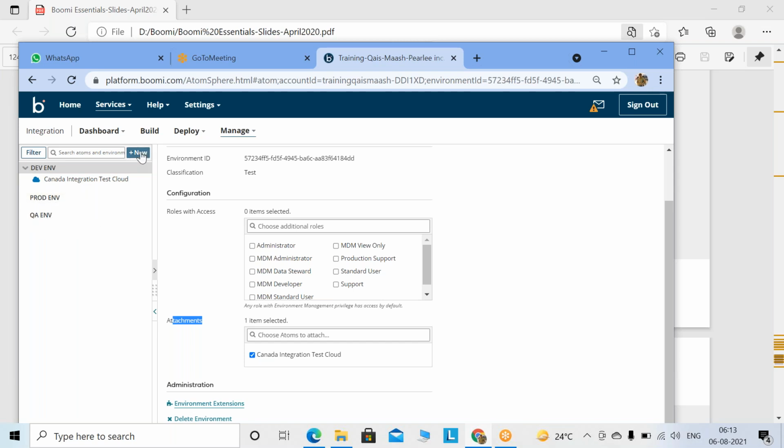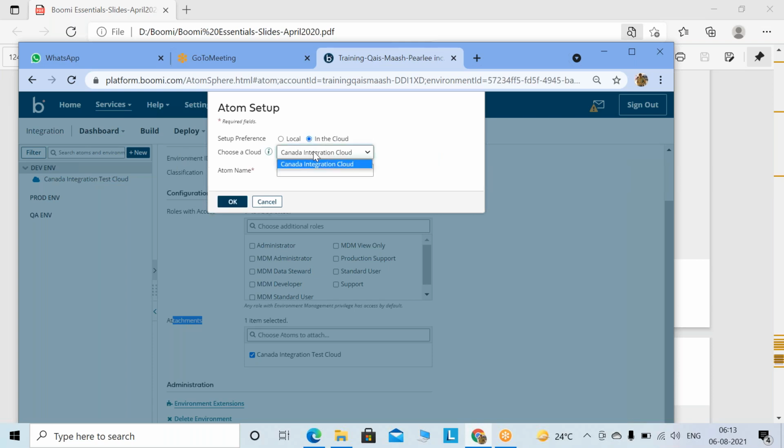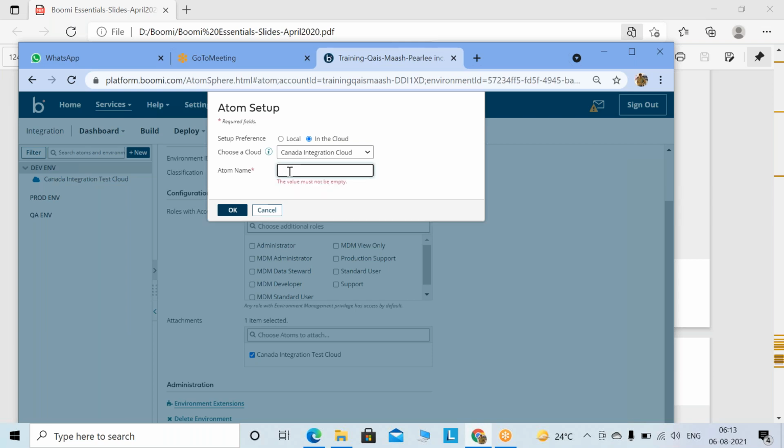Now I'm going to create atoms. The environment we have done, the atom we have to create. The local atom we will do at a later point of time, the cloud one. One more atom is left. This cloud, you see, we make this, for example, Canada Cloud Integrations.